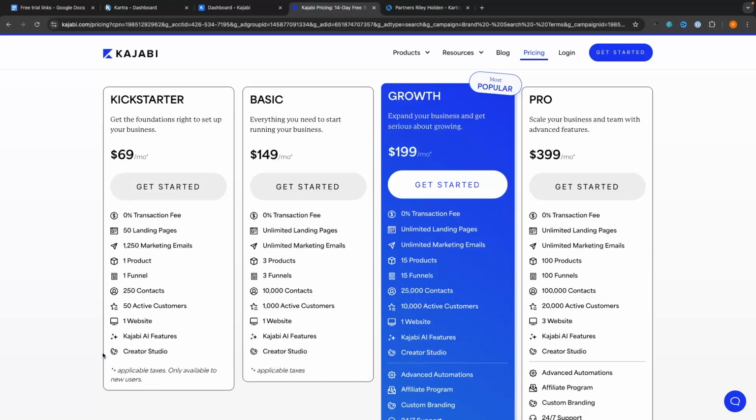Now, this is a relatively limited plan. We can only create one product and one funnel. We can have 250 contacts on the email list. So this is very limited, but it is the cheapest plan to start off with. So if everything else is pretty much irrelevant and you just need the cheapest plan possible, then definitely go with Kajabi.